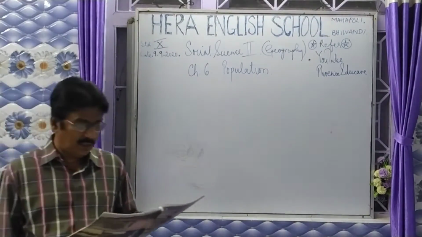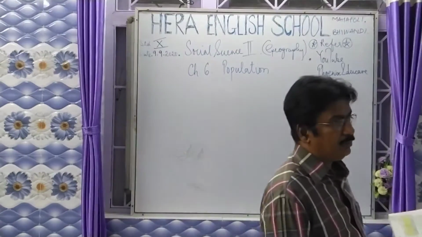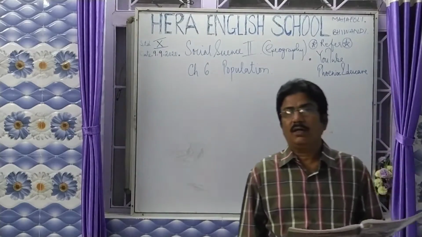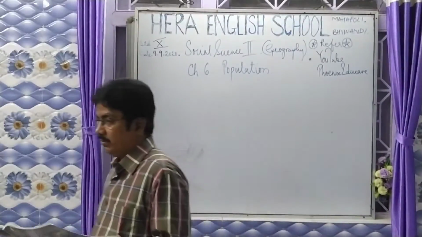So all these are favorable and unfavorable for the human population to live in and around that particular region, in India as well as in Brazil.